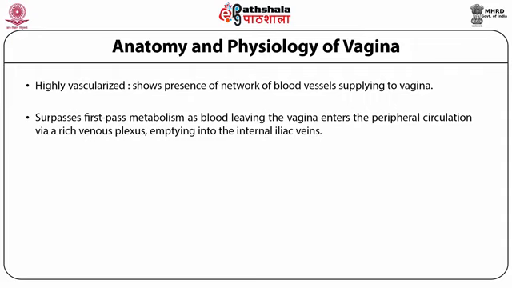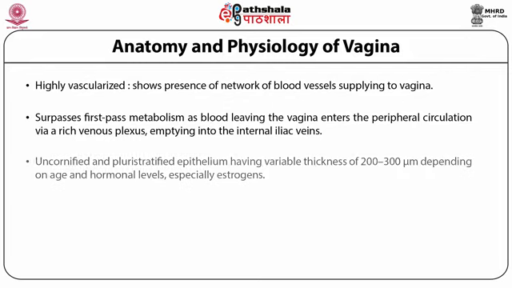Therefore, not to mention, this is an organ which can primarily be exploited for delivery of drugs which are susceptible to first pass hepatic metabolism. This is an uncornified and pluristratified epithelium having a variable thickness of 200 to 300 micrometers depending upon the age, the hormonal levels, and especially the estrogen.